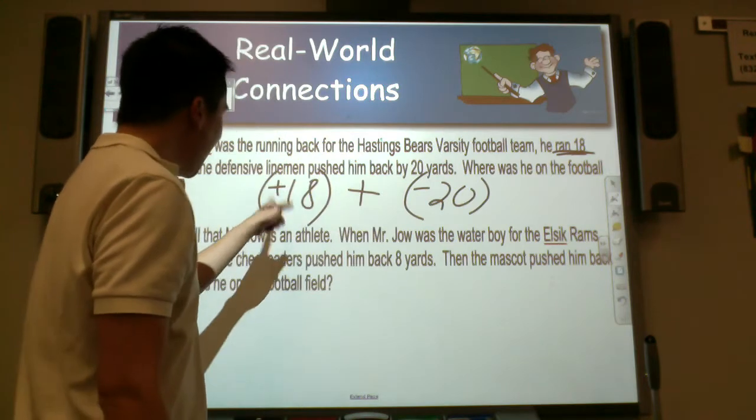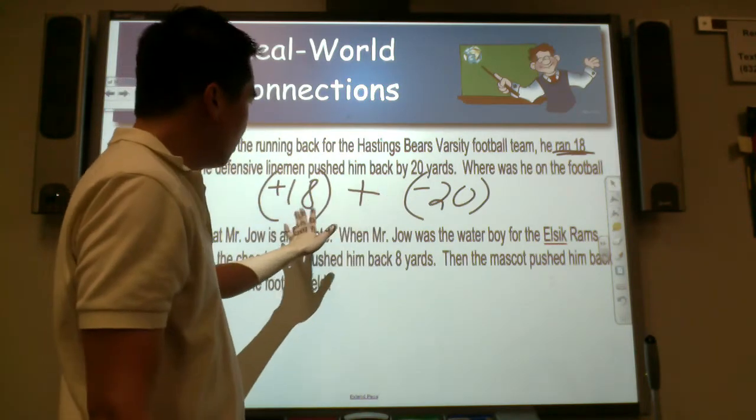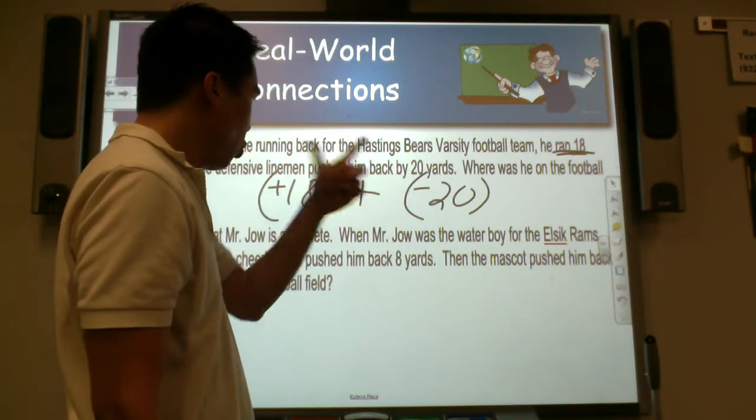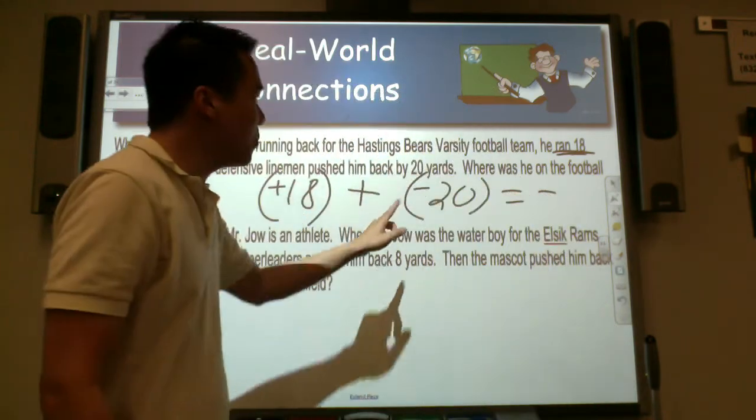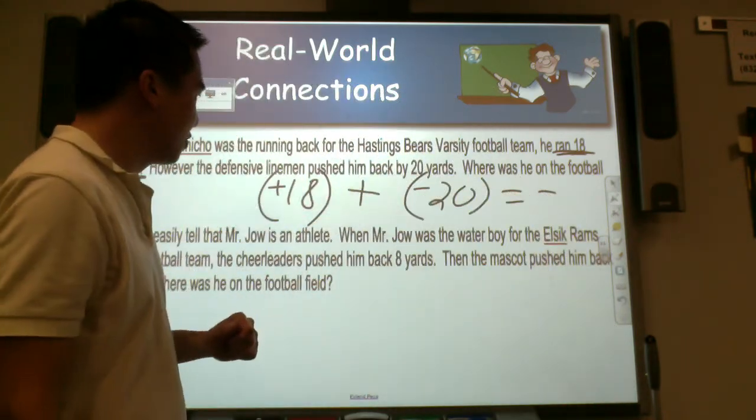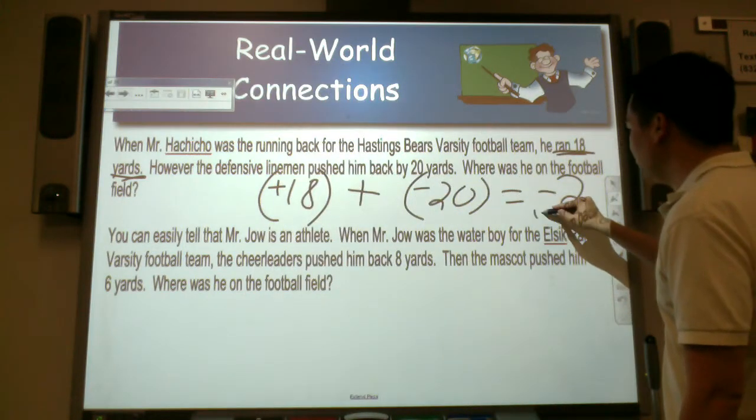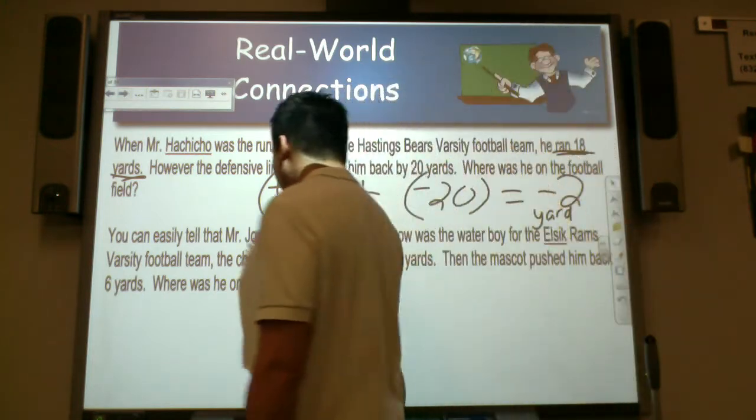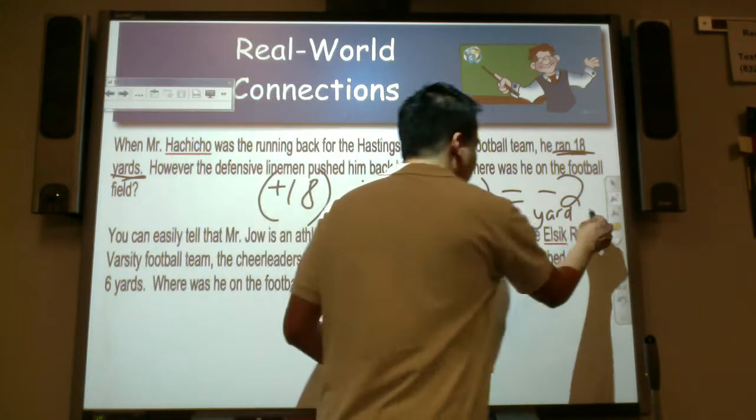So let's see. We have 18 positives and 20 negatives. Do we have more positives or do we have more negatives here? We have more negatives. By how many? How many more negatives do you have than positives? We have 2 more negative yards. So we have 2 more negatives than positives. So that is the first answer, negative 2 yards.